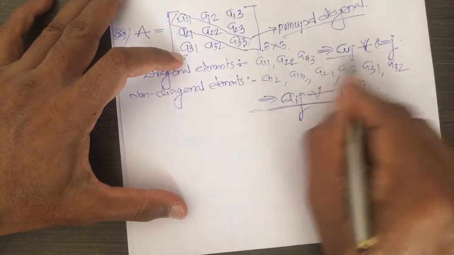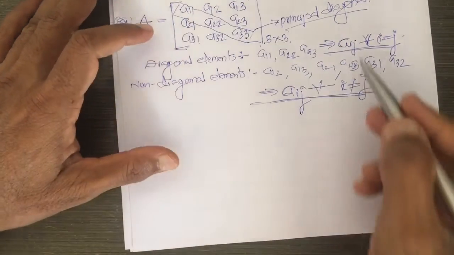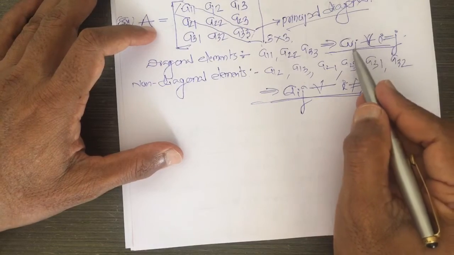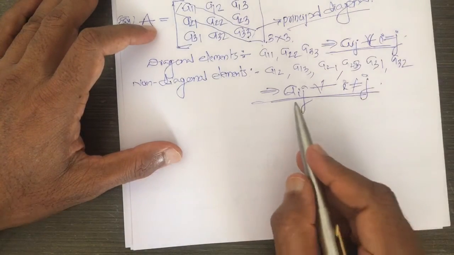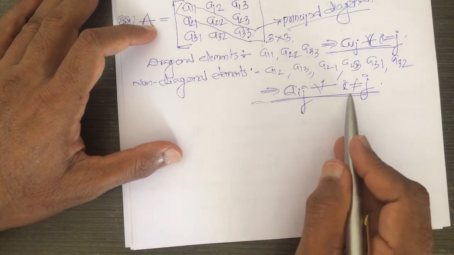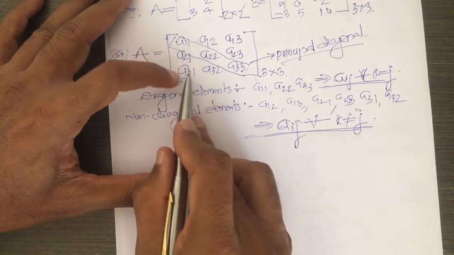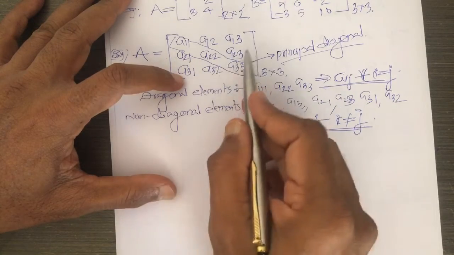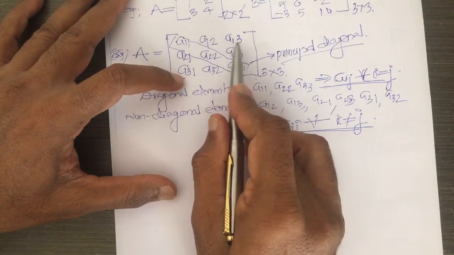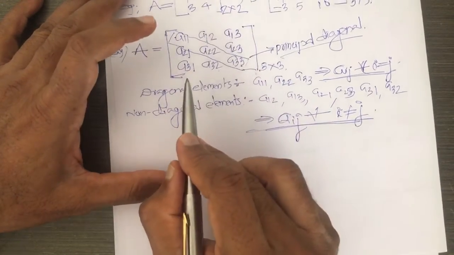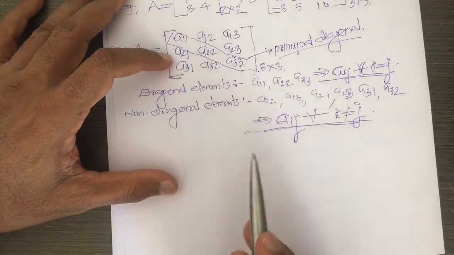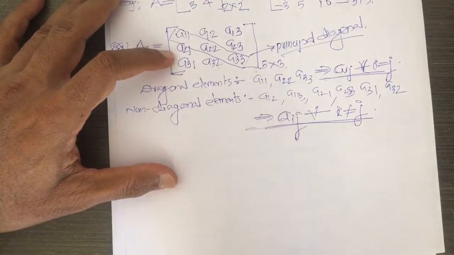Remember here, Aij are diagonal elements for all i equal to j, and Aij are non-diagonal elements for all i not equal to j. Look here, 2 is not equal to 1, 3 is not equal to 1, 3 is not equal to 2, 2 is not equal to 3, 1 is not equal to 3 and 1 is not equal to 2. So, Aij are the non-diagonal elements where i is not equal to j.